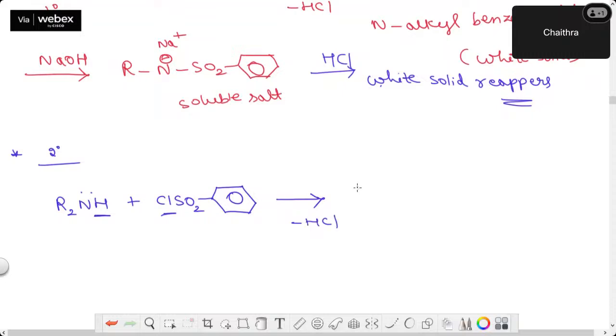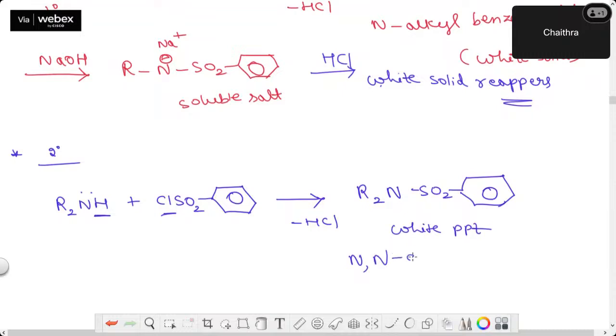Remove HCl, write R2NSO2 benzene ring. Again, this is a white PPT. White PPT. This is called N,N-dialkyl benzene sulfonamide. Sulfonamide. Okay.